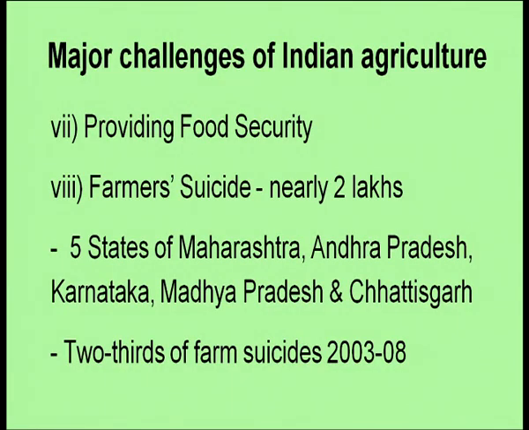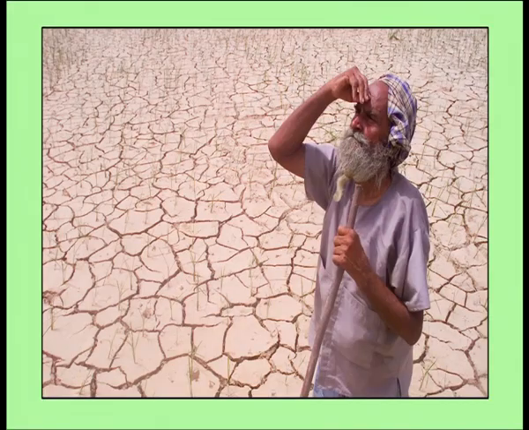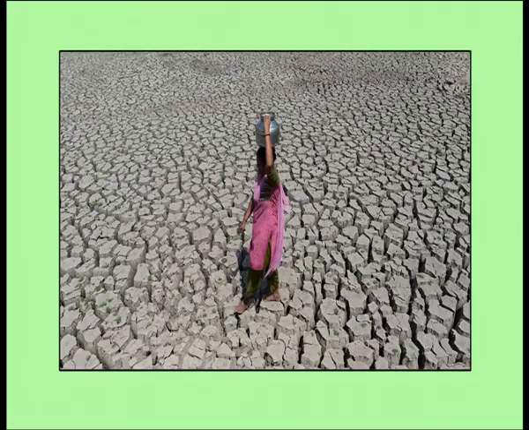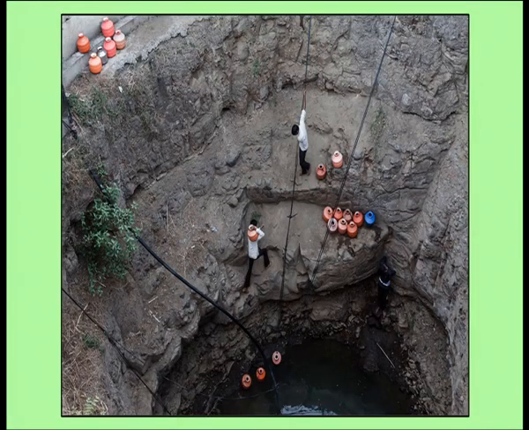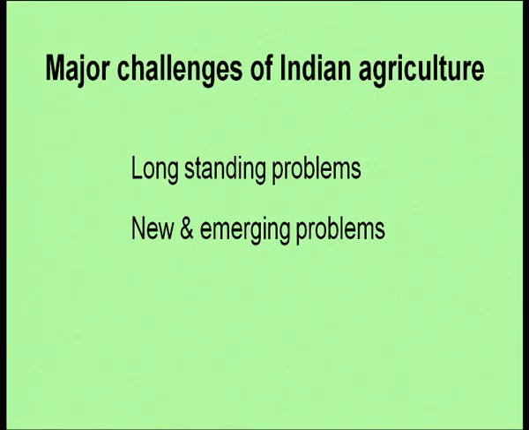Nearly 2 lakhs of farmers in different states of India have committed suicide between 2003 to 2008, and you can see some of the pictures. All these pictures came in the media, in newspapers and on TV news. This is a drought prone area, drought has affected it, and farmers are looking for rainfall. These are some of the problems that we have mentioned earlier. Even today, some of the problems in Indian agriculture are long-standing, and some are new and emerging, depending on the practices that we are using now.